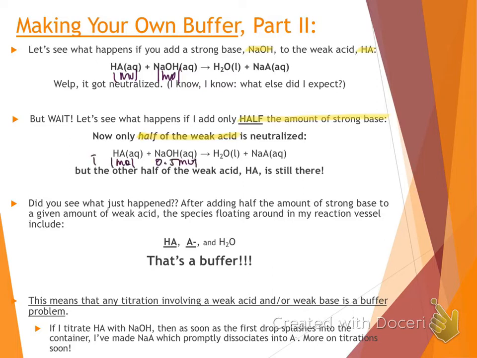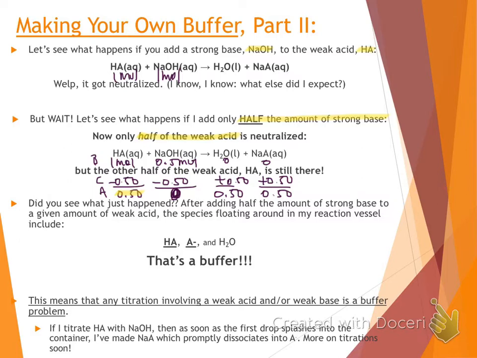I kind of write out a little BCA table in here, kind of with that line in the middle, but that's okay. If we started with 1 mole of HA and we only add half the amount of sodium hydroxide, which is 0.5 mole, sodium hydroxide's limiting. So since it's limiting, all of it's going to react and we end up with no sodium hydroxide left over. But since we have a 1-to-1 mole ratio, only half of our weak acid reacted, half of it remains.